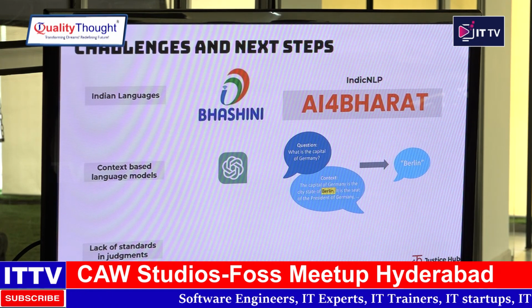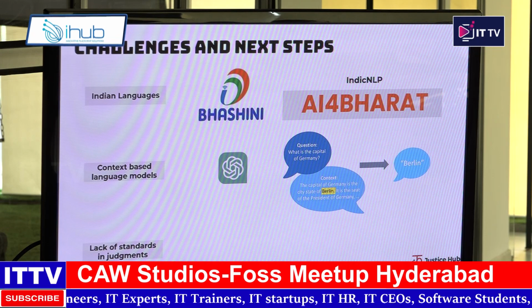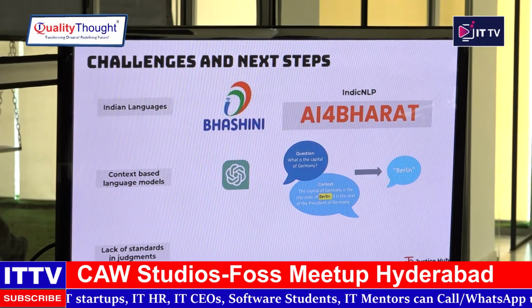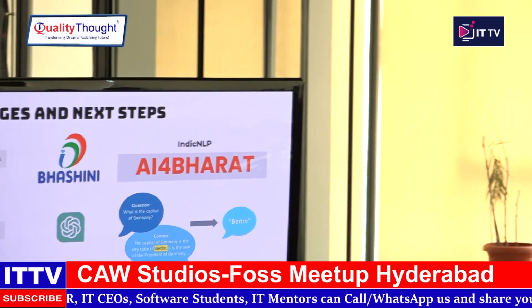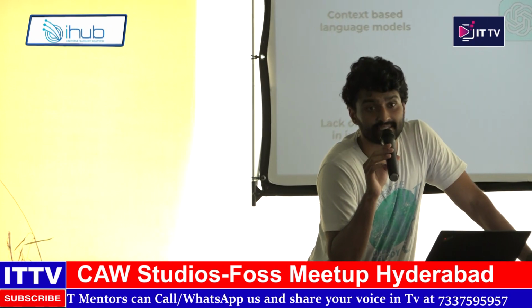So we are looking forward to how we can use Indian-language judgments also, because a lot of district court judgments are actually in local languages. Right now we are again limited to only these few states, because only in these states district courts deliver English judgments. Context-based language models is something we want to use.